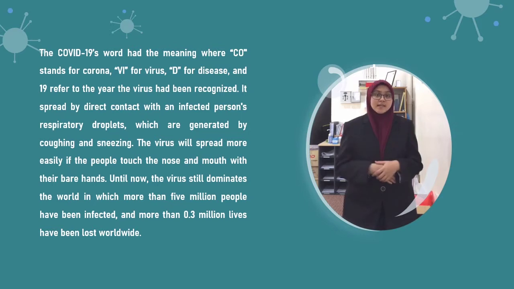What is the meaning of COVID-19? The COVID-19 words have the meaning where CO stands for corona, VI for virus, D for disease, and 19 refers to the year that the virus was recognized. It's spread by direct contact with an infected person and respiratory droplets which are generated by coughing and sneezing. Achoo! The virus will spread more easily after people touch their nose and their mouth with their bare hands.